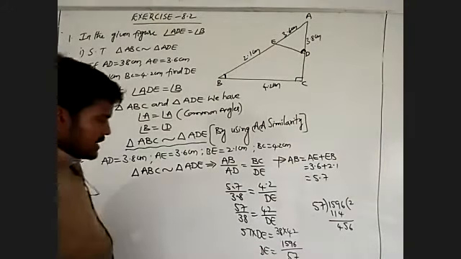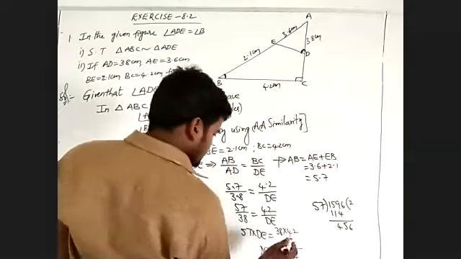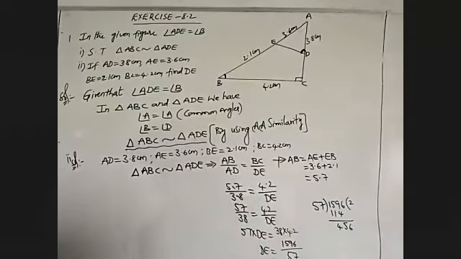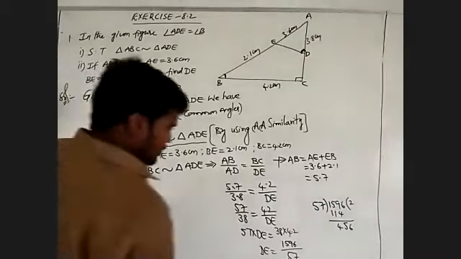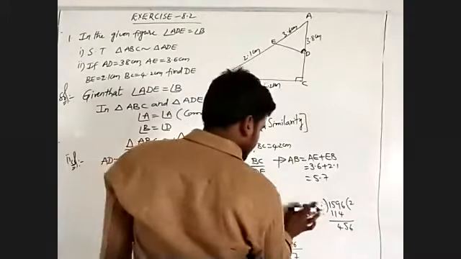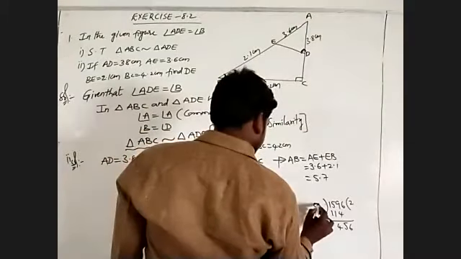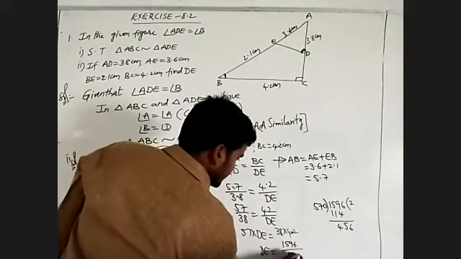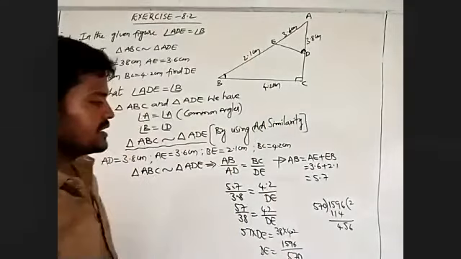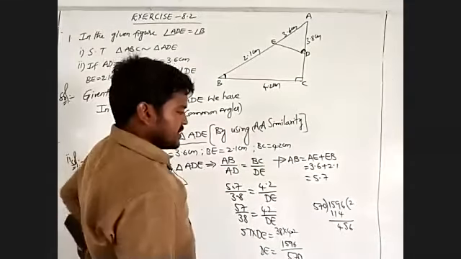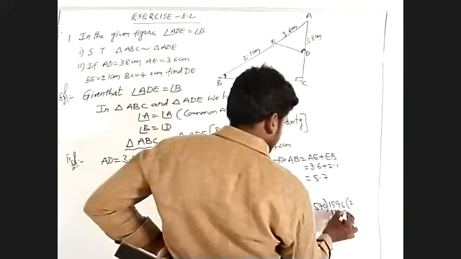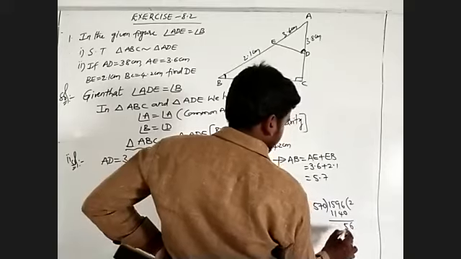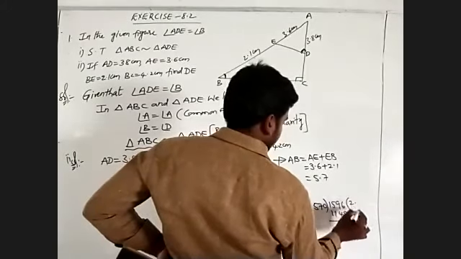Here the 4.2 means the denominator must be 570. 570 into 2 is 1140. The denominator is 654, after that we will take 0.